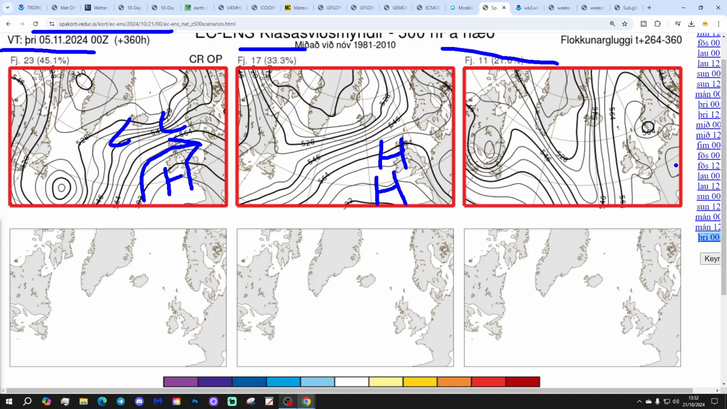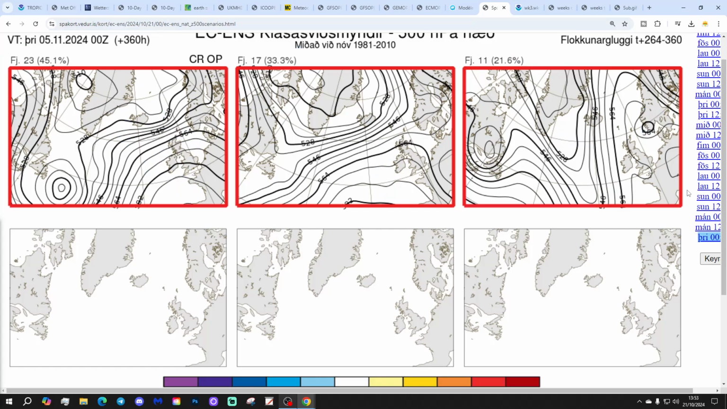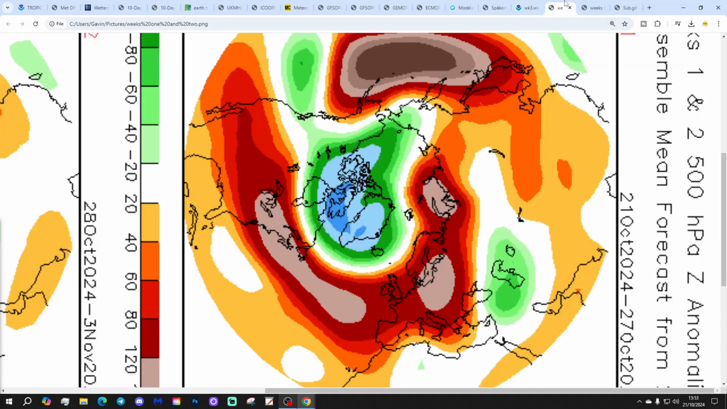And then we've got 11 with high pressure to the east and low pressure out to the west. So most of the options day 14 anyway seem to involve high pressure, telling us we are probably going to have a drier anticyclonic period through the early part of November.